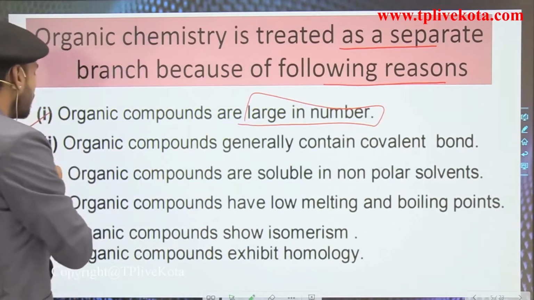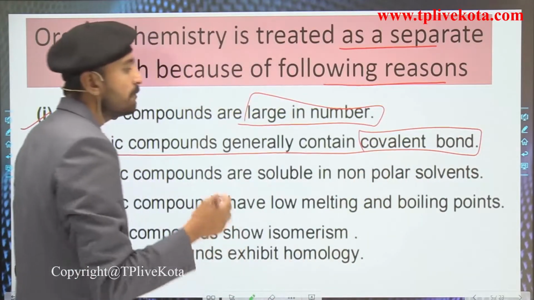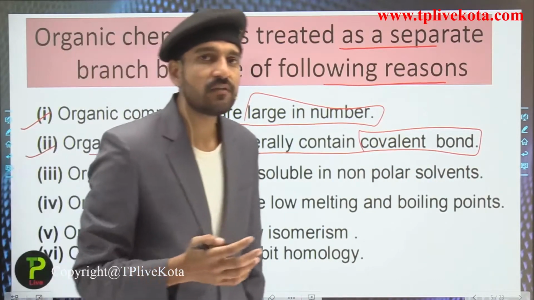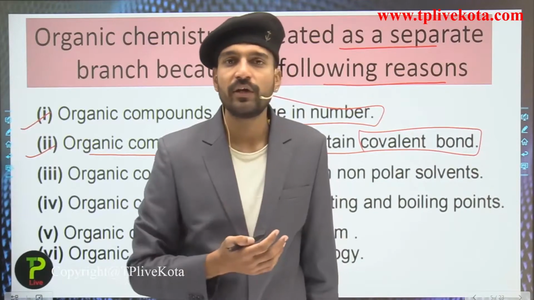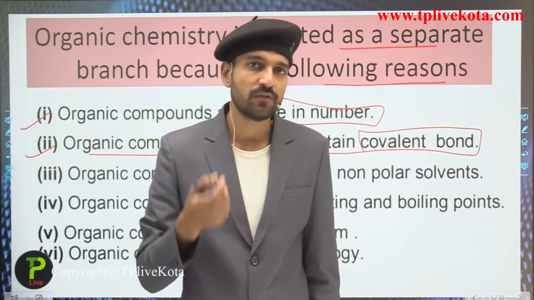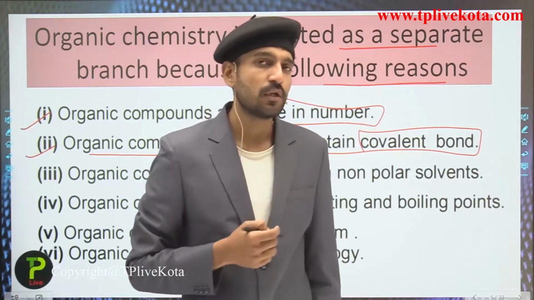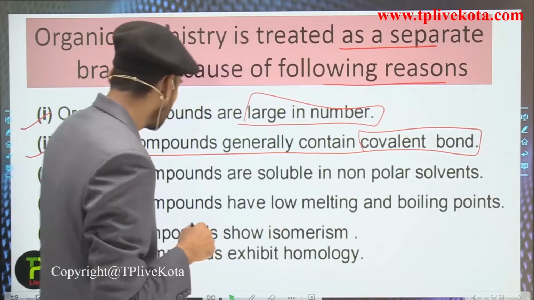Second, organic compounds generally contain covalent bonds. So they do not contain any ions for the formation of an ionic or electrovalent bond. They contain only atoms of elements which share their electrons to form the covalent bond. We are going to discuss the covalent bond in this chapter.